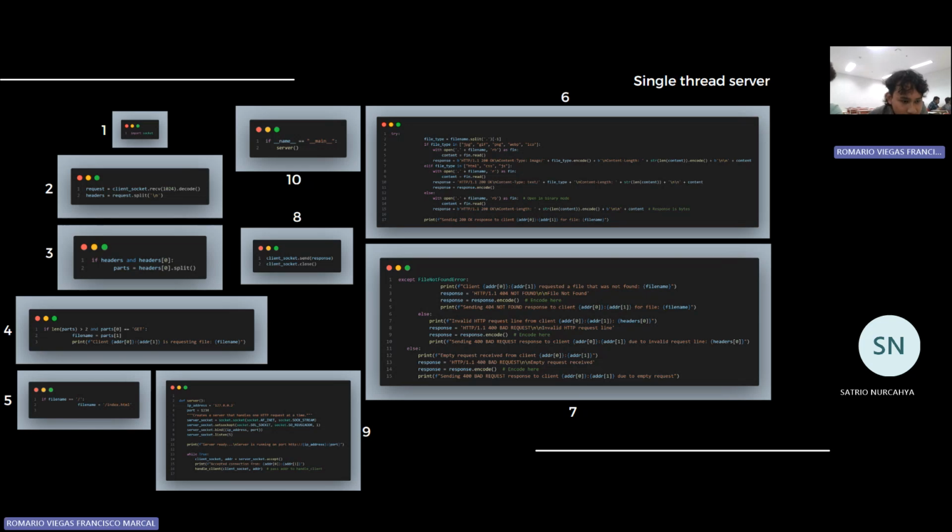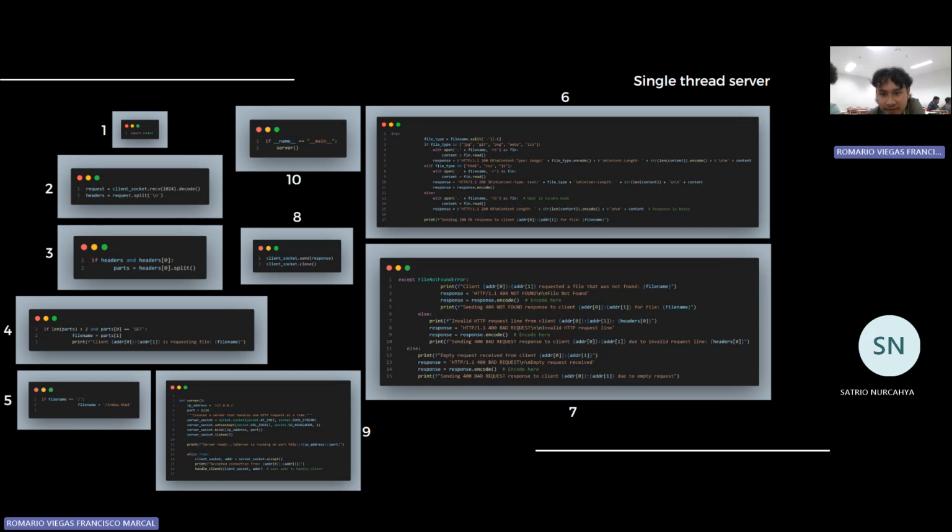And number 5, if file name is slash, the file name is changed to the default directory, that is, changed to index.html.